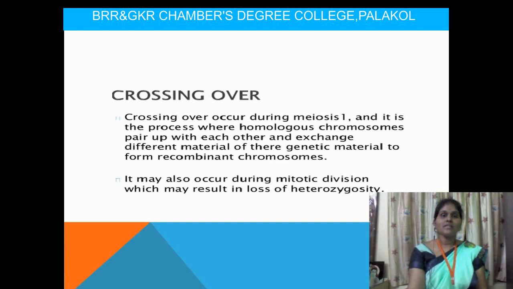Crossing over occurs during meiosis 1, and it is the process where homologous non-sister chromatids pair up with each other and exchange their genetic material to form recombinant chromosomes. New combinations of characteristics are produced by crossing over, or recombination. It may also occur during mitotic division, which may result in the loss of heterozygosity.